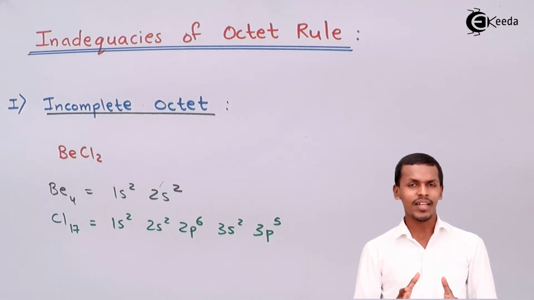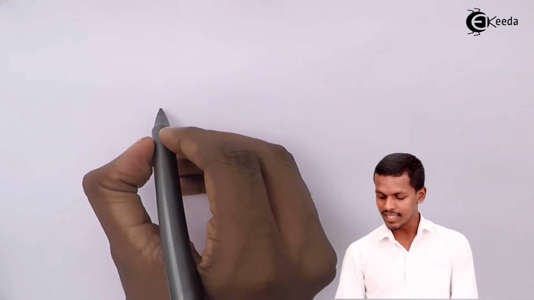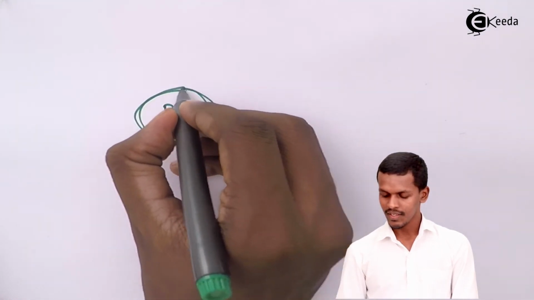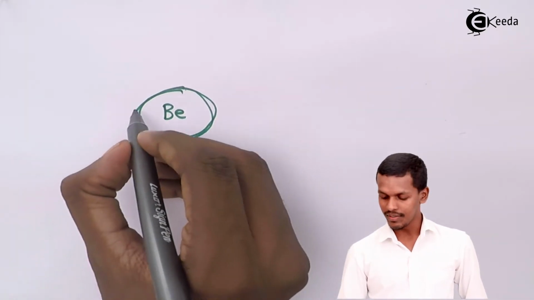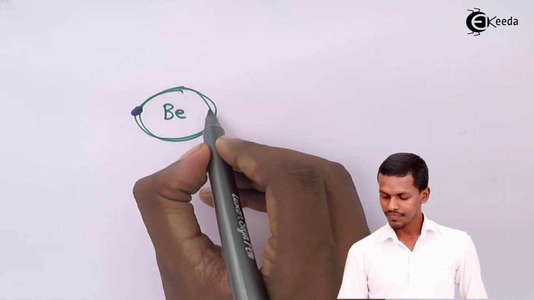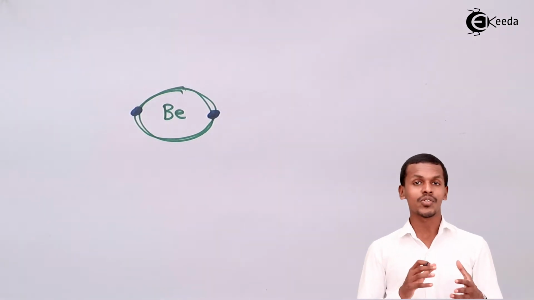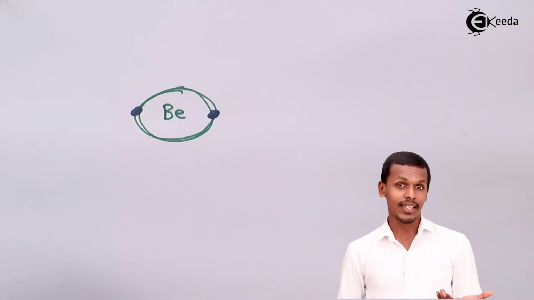But is it possible for beryllium to show a complete octet? Let us talk about it. Talking about the valence electrons of beryllium, it could be written in this form, which consists of 2 electrons, and I would represent those 2 electrons over here. While the chlorine atom consists of 7 electrons in its outermost shell, and we could represent it in this way.